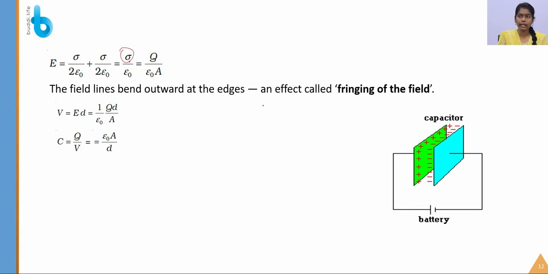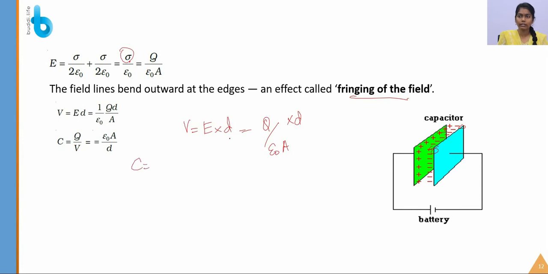Okay, so the field lines will bend at the edges. When the field lines bend at the edges, it is known as the fringing of a field. Okay, so let's see how the capacitance value is derived. We already know that V is equal to electric field into distance. So what is the electric field that we have calculated here? Q by epsilon naught A, and d. So this is the potential value.